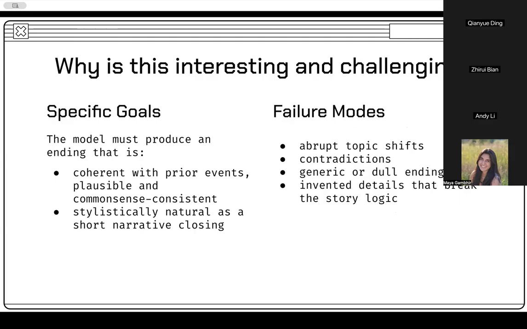So why is this interesting and challenging? This task is deceptively difficult. The model must produce endings that are coherent with prior events, plausible according to common sense, and stylistically natural as a narrative closing. However, language models often fail, as we know, in predictable ways. They make abrupt topic shifts, introduce contradictions with established facts, generate generic or dull endings, or invent details that break story logic. And these failure modes directly relate to hallucination, the model generating content that isn't grounded in the input context.